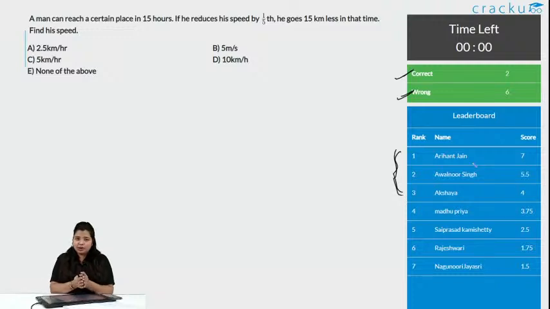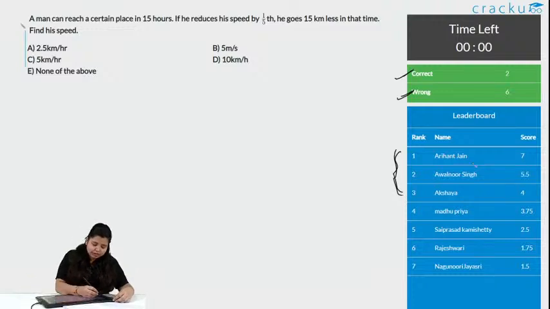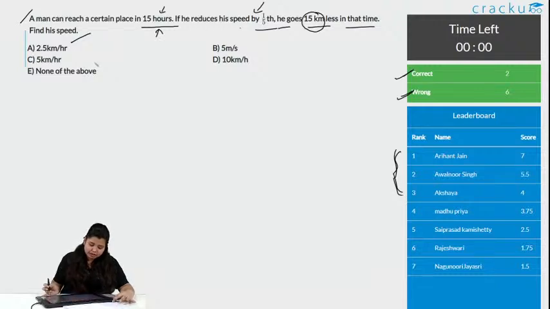That means if you want to give it in Hindi, you can give it in Hindi, or go with English. Let's see the solution for this question now. A man can reach a certain place in 15 hours. So, we don't know what is the distance he is covering. We know the time. He covered that distance in 15 hours. If he reduced his speed by 1/5, then he goes 15 kilometer less in that time. So, the time is same, and if the speed is decreased, he is traveling 15 kilometer less. Then find his speed. Okay, let us see what is the speed.